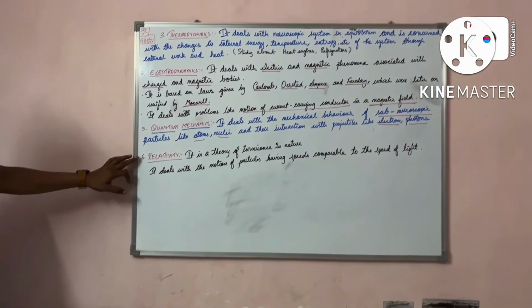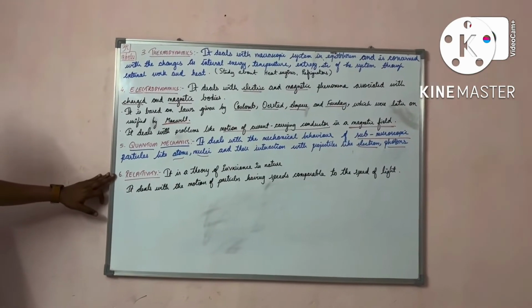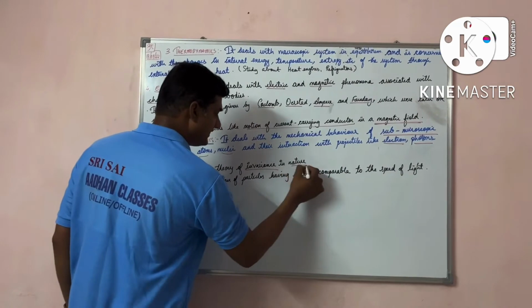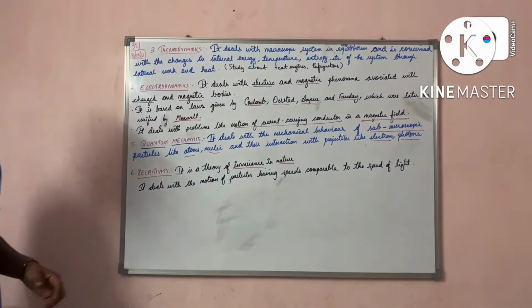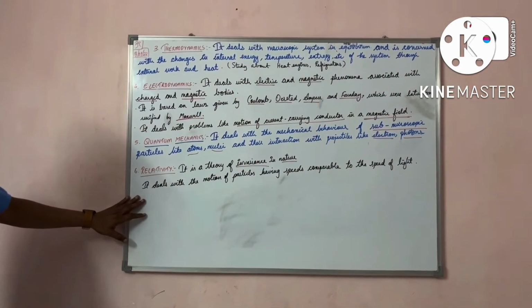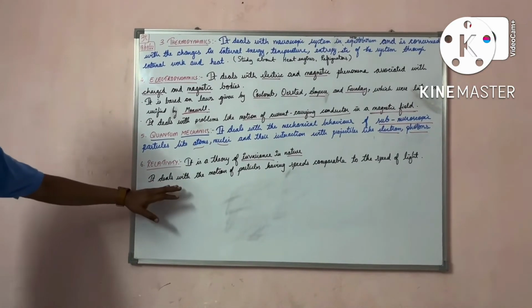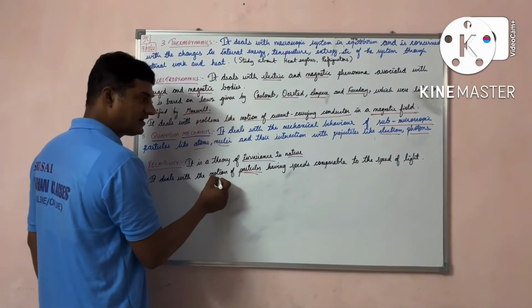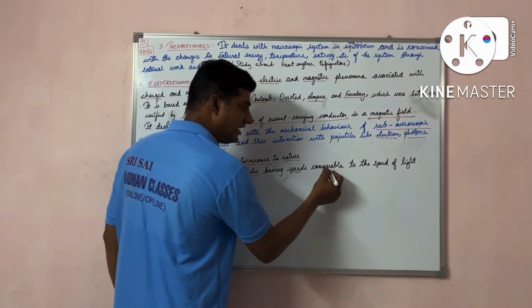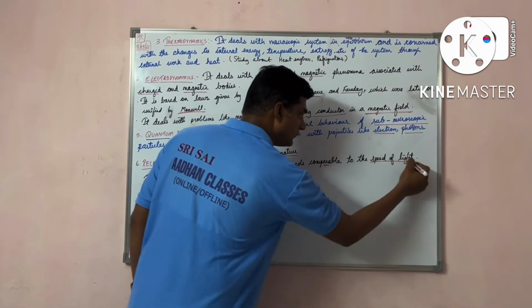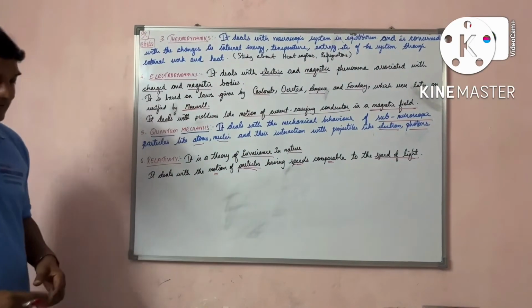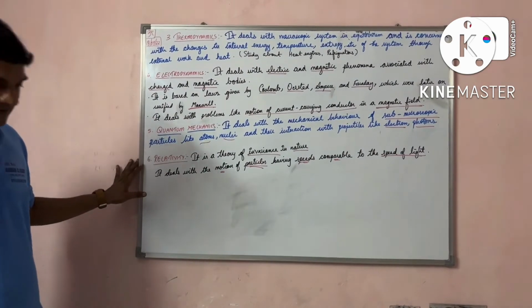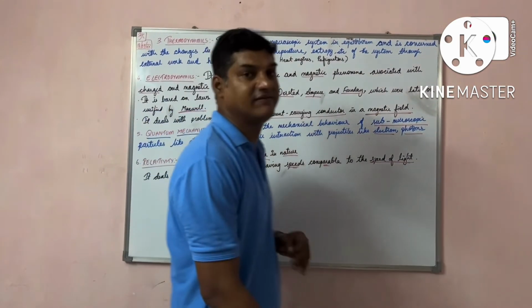Relativity. What is relativity here? The last sub-discipline of physics. It is a theory of invariance in nature, and it deals with the motion of particles having a speed comparable to the speed of light. That is your sub-discipline called relativity.